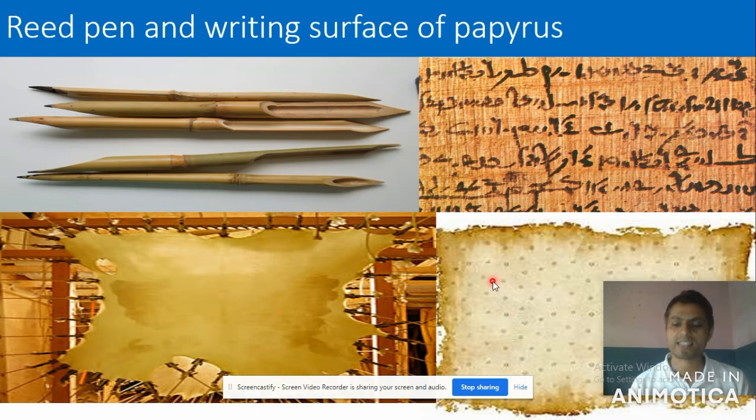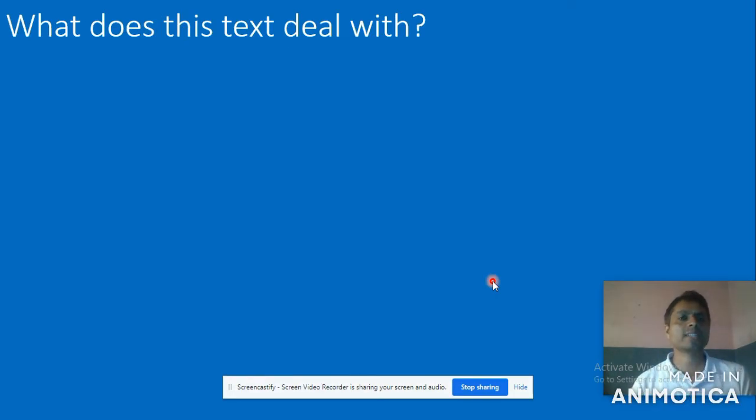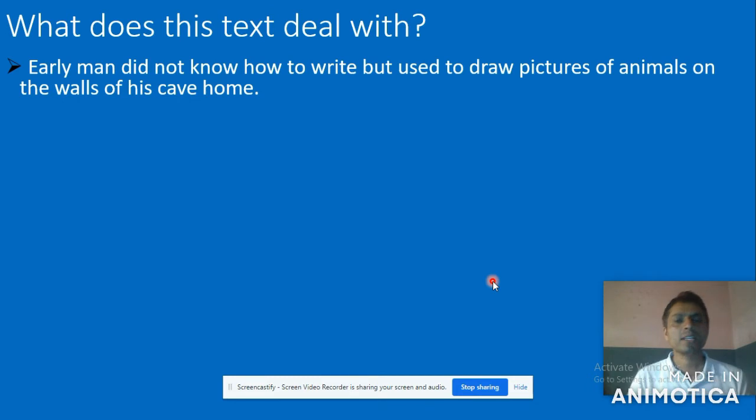Now look here. What does this text deal with? As I told you before, we are going to discuss the core message given by this text on the first writing system. Number one: early man did not know how to write but used to draw pictures of animals on the walls of his cave home. What does it mean? Early man did not know how to write, but they used to draw pictures.